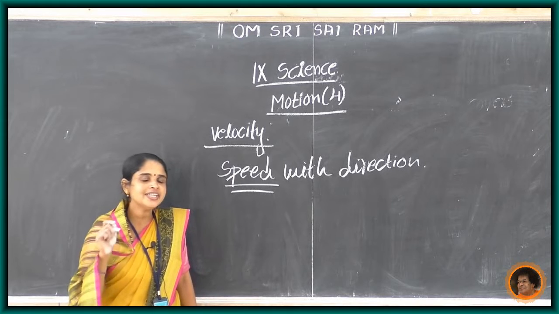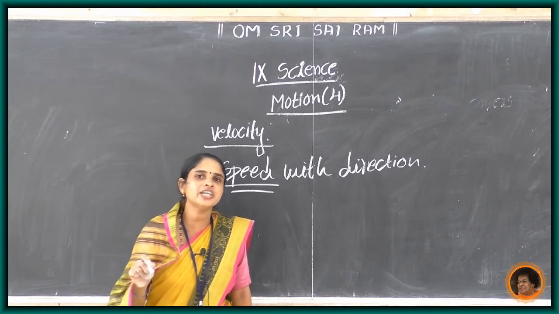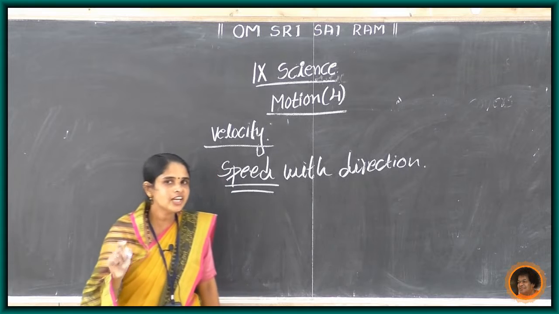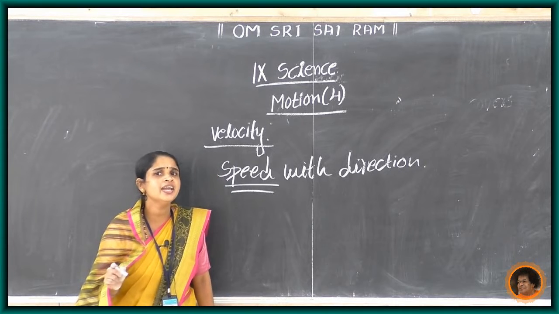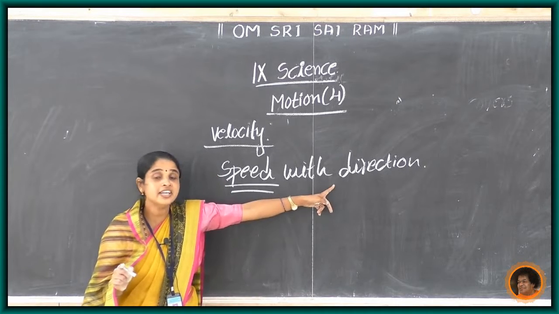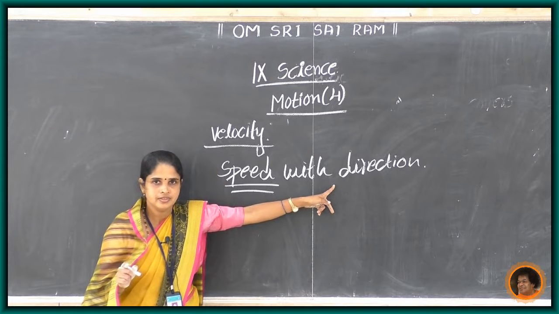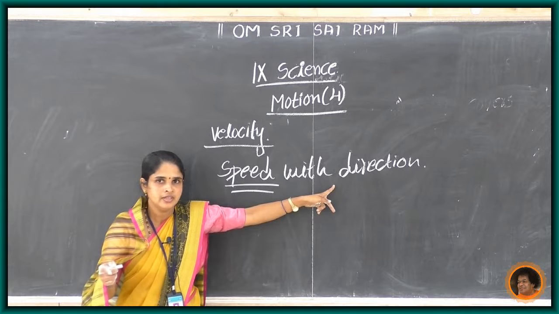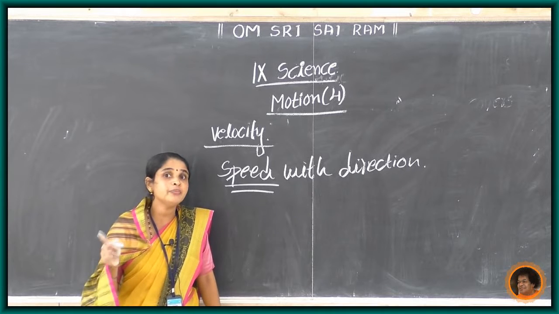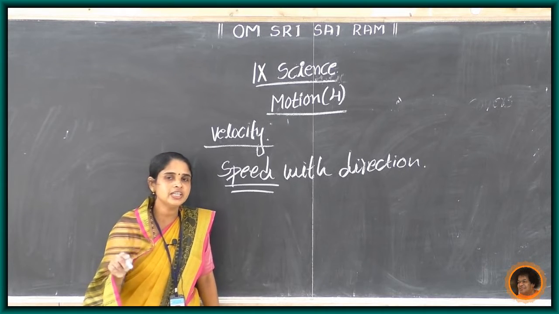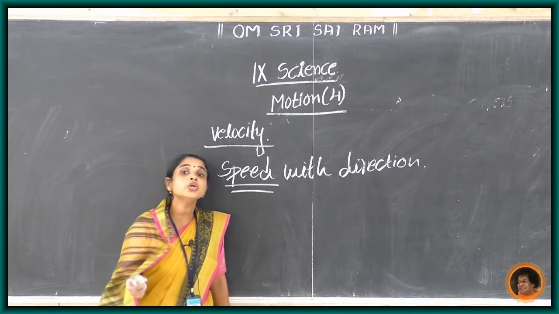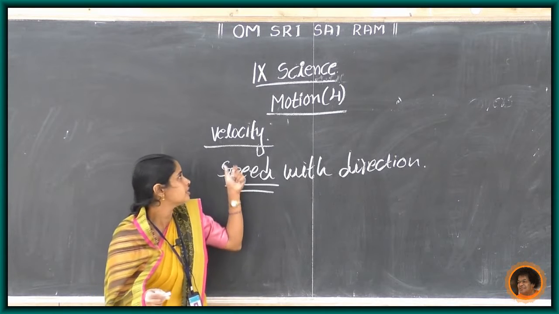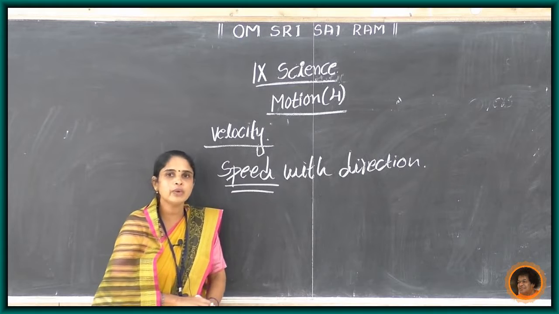Which type of quantity is it, scalar or vector? Is it a scalar quantity? No. Why? Here there is direction. So magnitude and direction, it is a vector quantity. Vector quantity means it has both magnitude and direction. So velocity is a vector quantity.